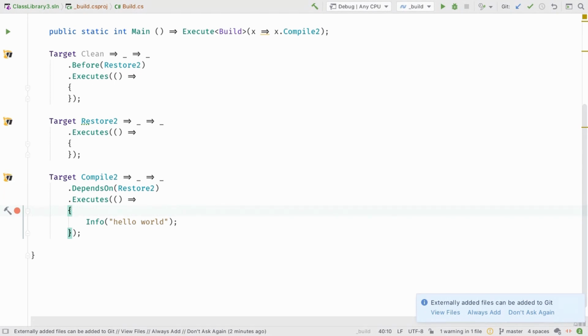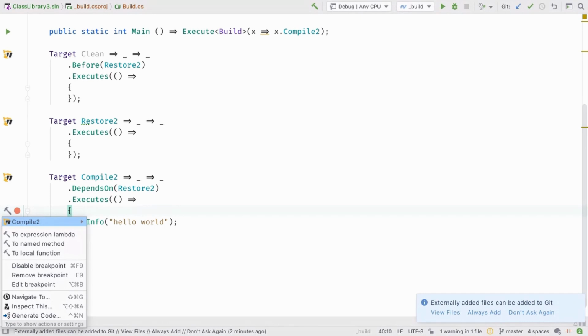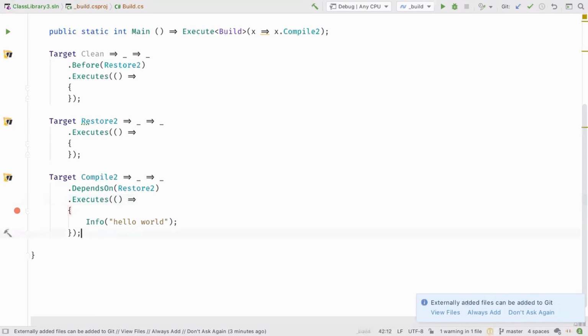We can actually go here, invoke Alt-Enter, the usual ReSharper and Rider shortcut, and from here we can decide to either execute the compile target or to debug it, or to run debug without dependencies, which is very important while you're doing the authoring of your build, while you write your build implementation. It's very nice to have that opportunity to just troubleshoot it, don't remove any dependencies and all kinds of stuff. Yeah, and just attach the debugger and be happy.